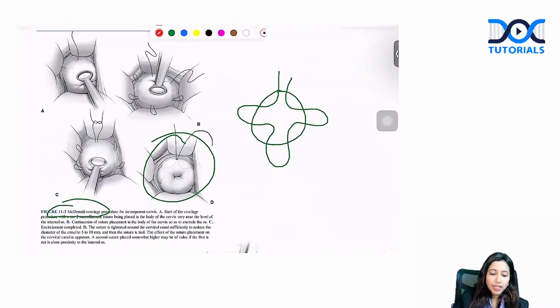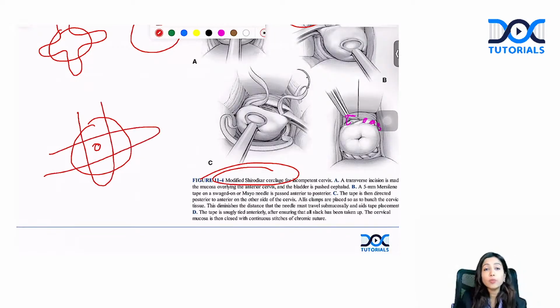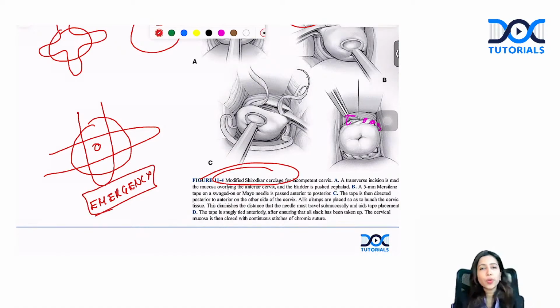Wurm cerclage. Yes, one option which I got was Wurm cerclage, where you will take these parallel sutures like this. This is the Wurm cerclage. Wurm cerclage is a type of emergency cerclage. The patient comes to you with a dilated cervix, you have to do an emergency cerclage, you can go ahead with Wurm cerclage.